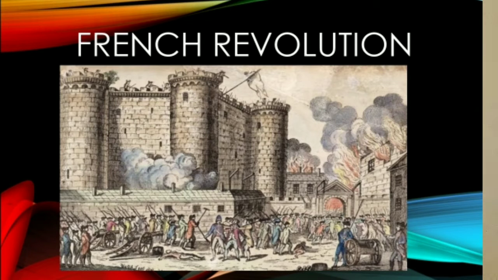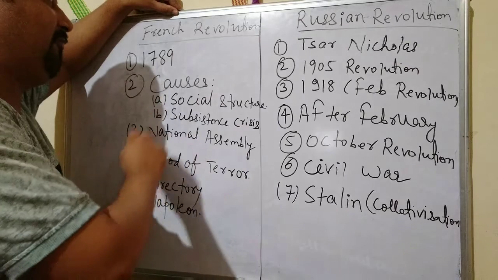French Revolution started in 1789. People came on the street. They ruined down the fort Bastille. And at the time, Louis XVI, who was the king of France, was replaced, he was removed. But what was the real cause? So we are going to discuss the different causes of French Revolution.